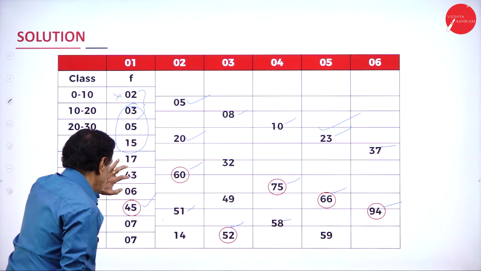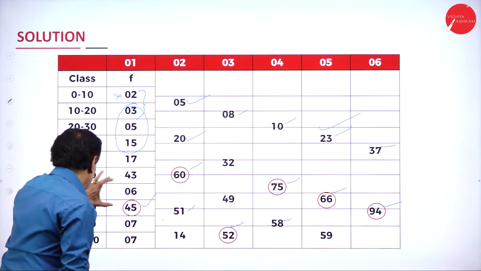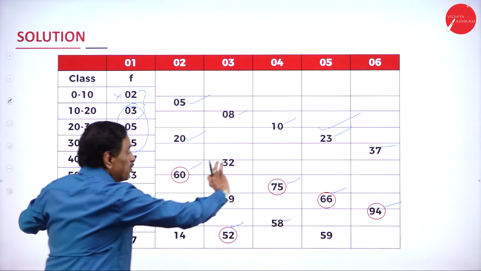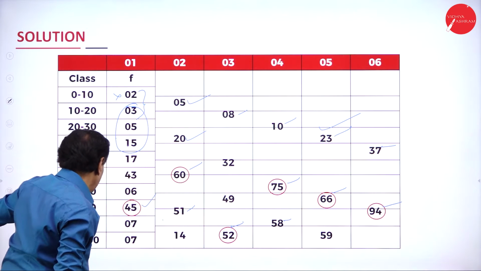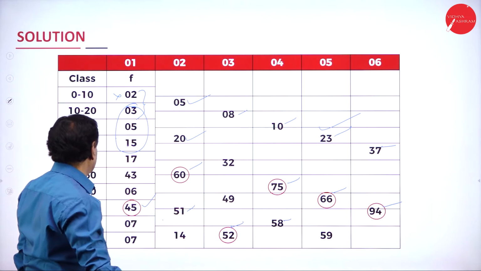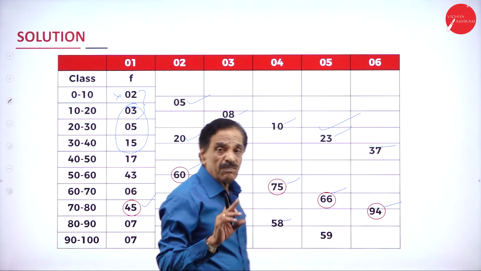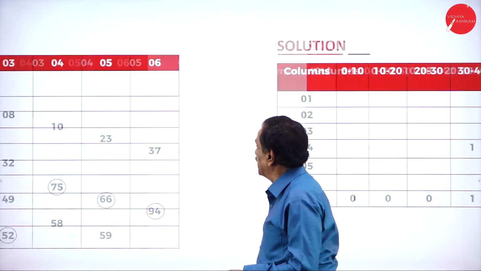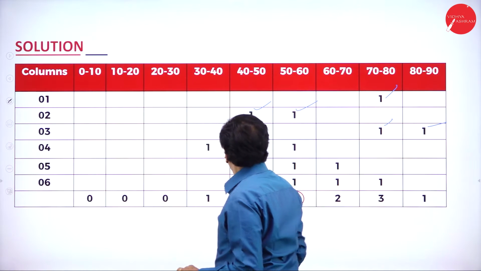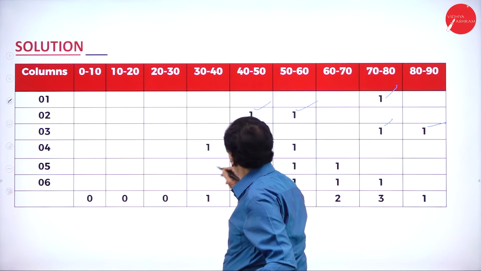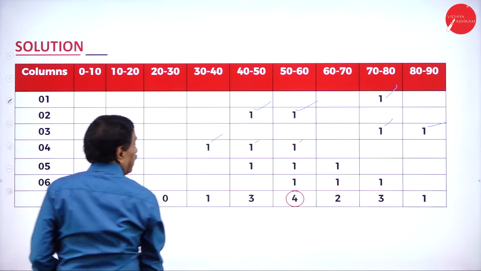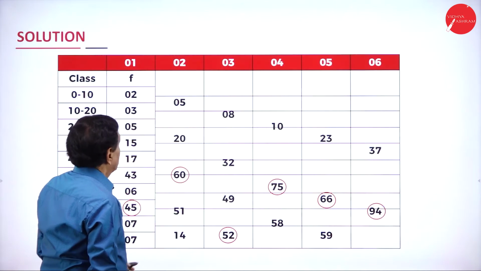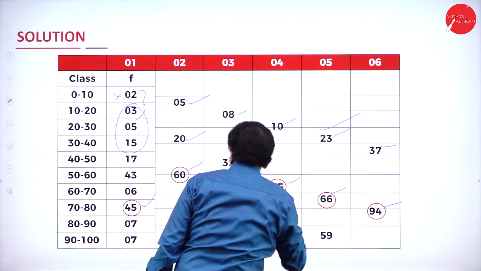So 1, 2, 3. 40 to 50, 50 to 60, 60 to 70. How did we get 66? Which numbers are they? 40 to 50, 50 to 60, 60 to 70. Column number more. Here 30 to 40, 40 to 50, 50 to 60. We'll go to number 5. Number 5, you got the highest, 66.